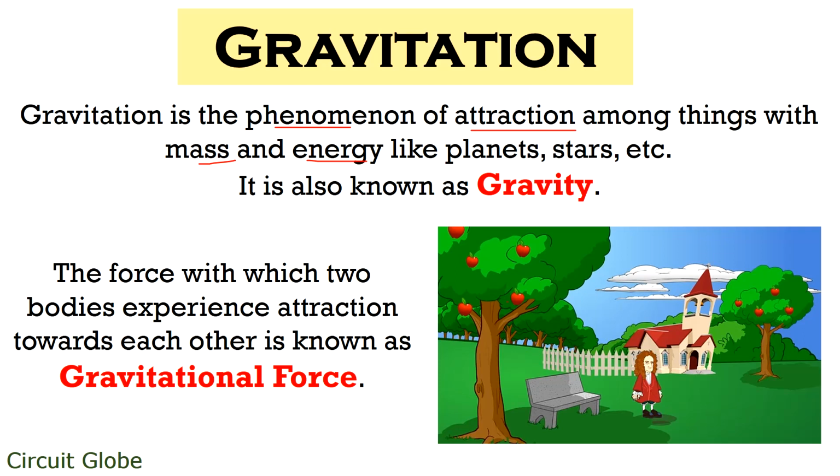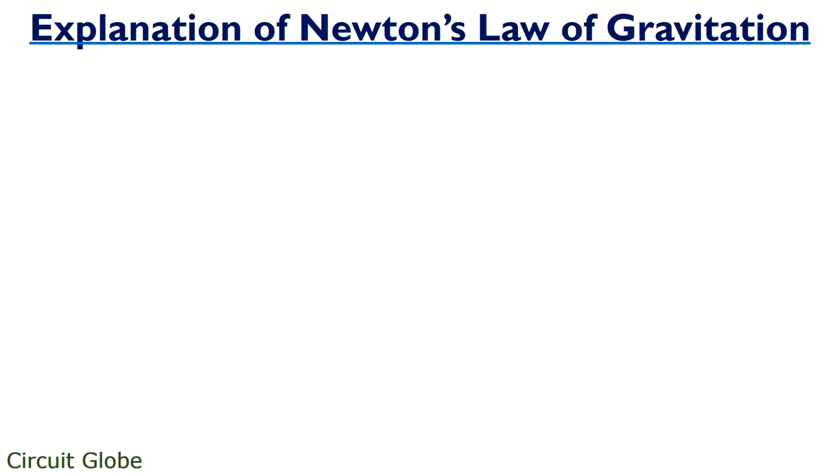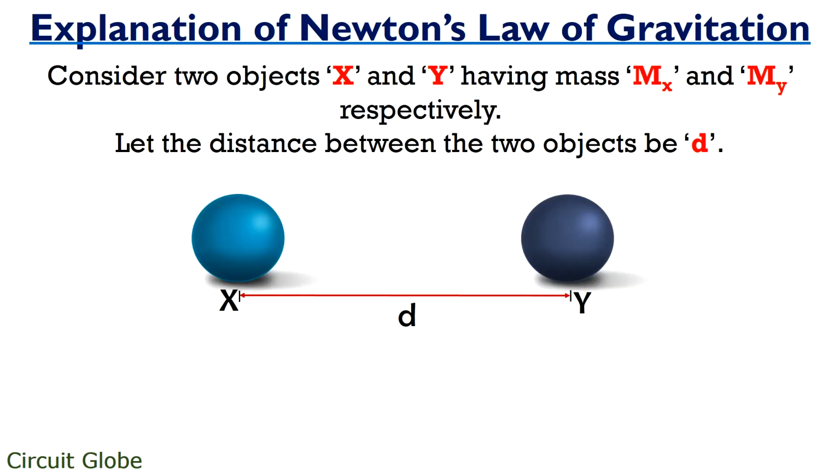Basically, the force with which two bodies experience attraction is known as gravitational force. Now you must be thinking, is the gravitational force for every two objects in the universe the same, or does it depend on any specific factor? So let's move further to get the answer to all your queries. Suppose that we have two objects x and y with their respective masses mx and my. Let the two objects be present somewhere in the universe with a separation distance d.